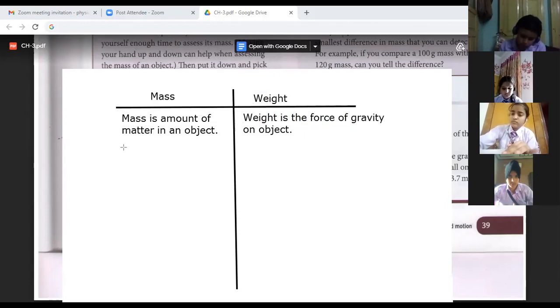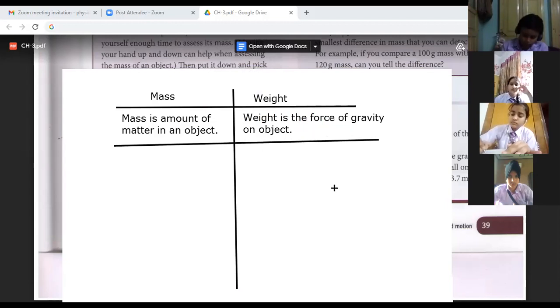Anji, what can be the second point? Let's try to make at least 4 points. What can be the second point?